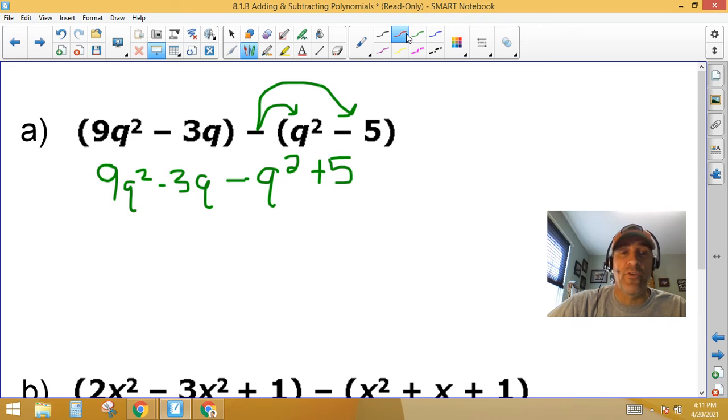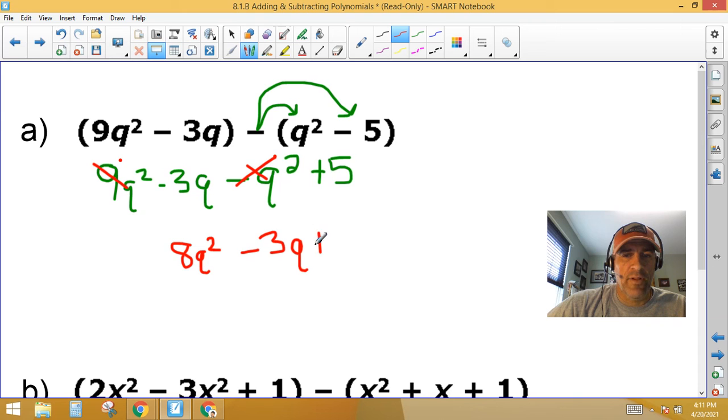So now what I want to do in my green line is identify my like terms. What are the variables with the same exponent? Here I have a q, but here's a q squared, and here's a q squared. 9q squared minus q squared, that just gives me 8q squared. I have a q here. This is just a constant, so I'll bring down my minus 3q and then plus 5.